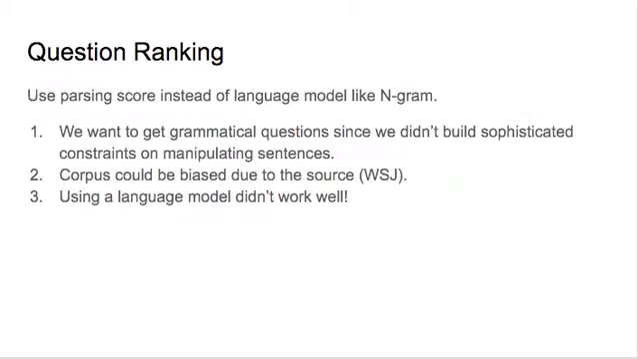For question ranking, we use the Stanford parser to get the probability of each question's parse and rank them accordingly. We use this instead of a language model because we wanted to ensure that we got grammatical questions, given that we didn't build very sophisticated constraints on WH movement. Next, we just empirically saw that using this type of ranking got us better results than using n-gram rankings.